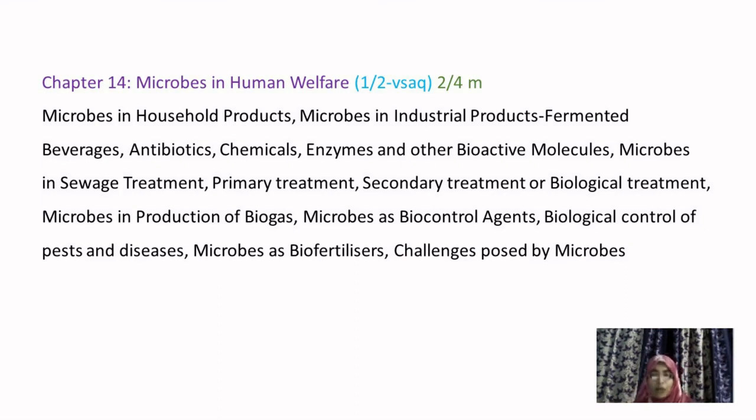Microbes as biocontrol agents, biological control of pests and diseases, microbes as biofertilizers, a basic thing. Without fertilizer, there is no plant, there is no crop. So instead of a chemical fertilizer, how can you change your crop to use a biofertilizer? As well as challenges posed by microbes. That is, how are microbes useful in our daily life, and what are the challenges which we face with microbes? So all these chapters, you will be having various other chapters in the year.